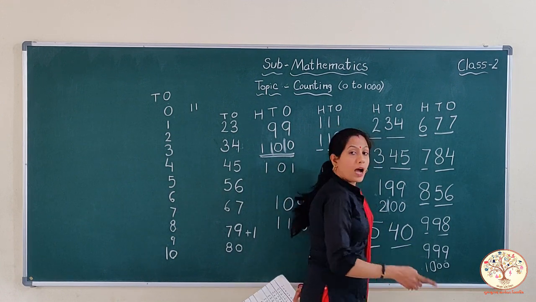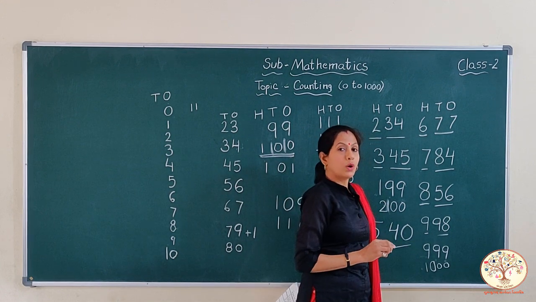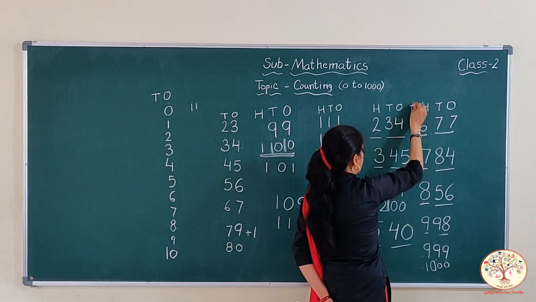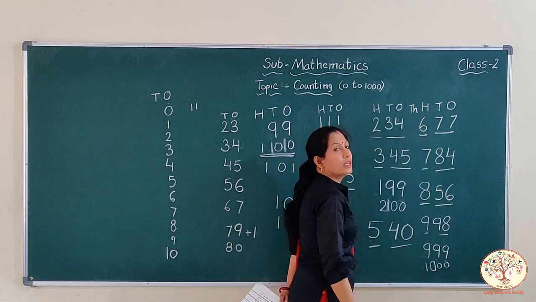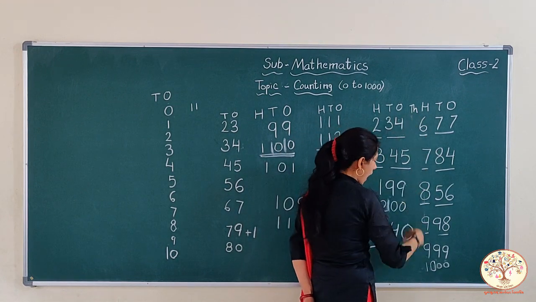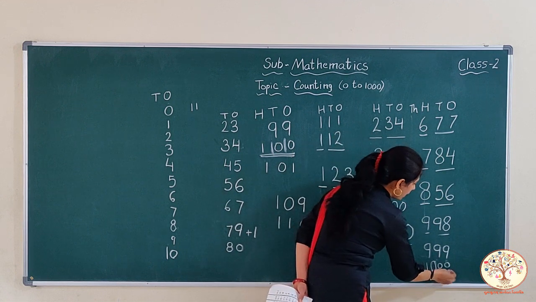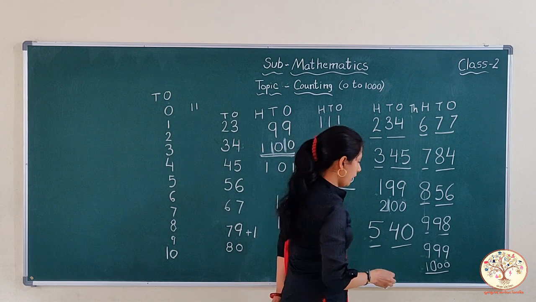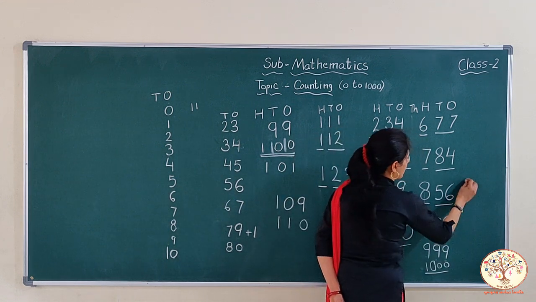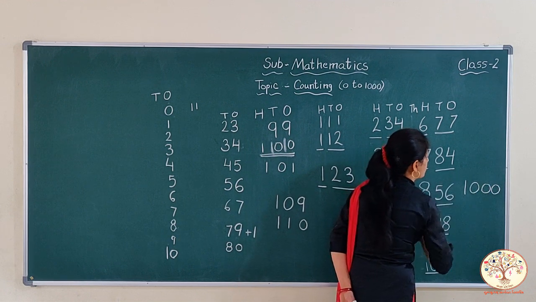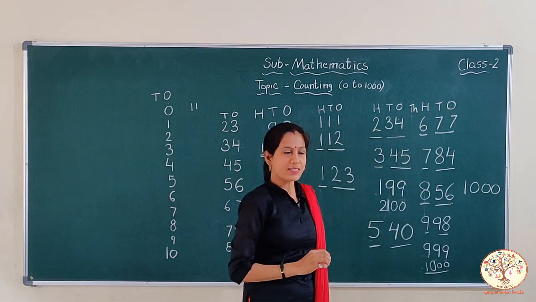So this one again needs a new house. Which house is that? That is 1000. And this one goes to the 1000 house. And the number name of this number is 1000. Okay? Understand?